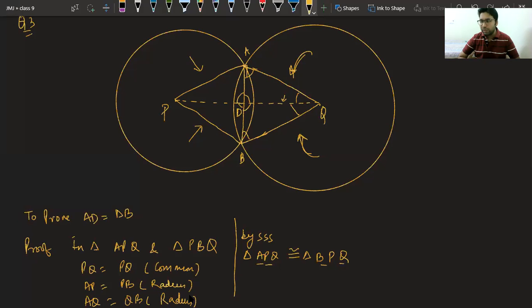What can help us over here? What can help us over here for the main triangles? Class? Okay, Utkarsh, very good. Others, please try. What can we take from here? Please tell me. Can we say directly here that by CPCT AD equal to DB? Please tell me. Can we say directly?